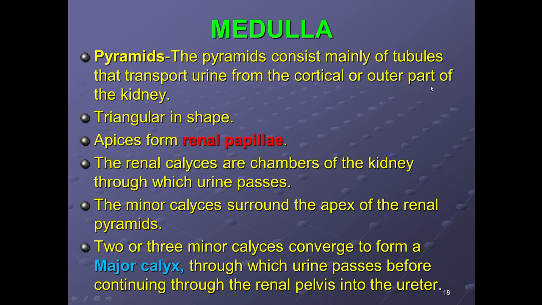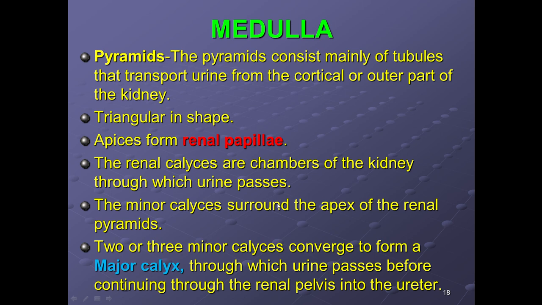These are tubules, triangular in shape, and their main function is to transport urine from the cortex, or outer part of the kidney. And their apices form the renal papilla, plural papillae, renal papillae. What are these calyces? These calyces are the chambers of the kidney through which urine passes.